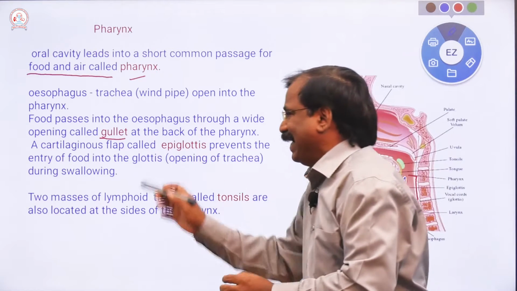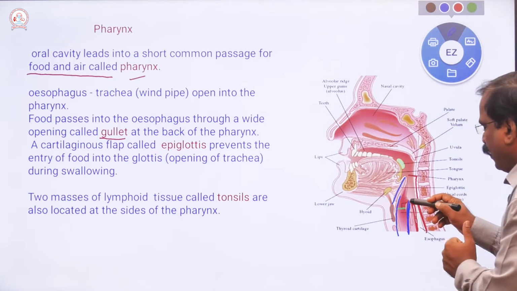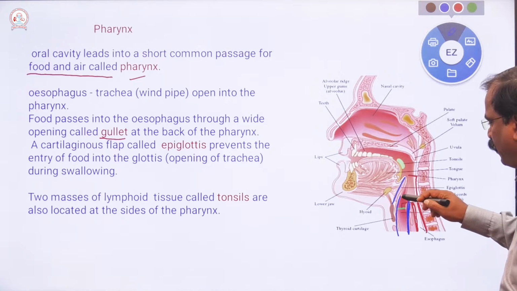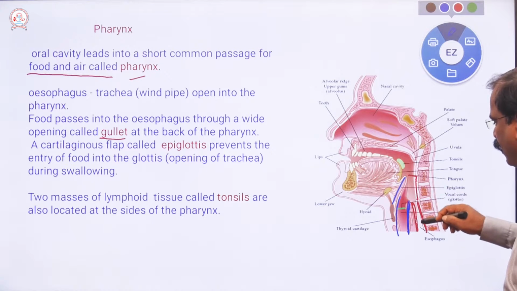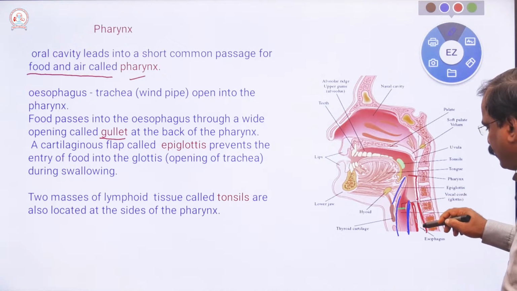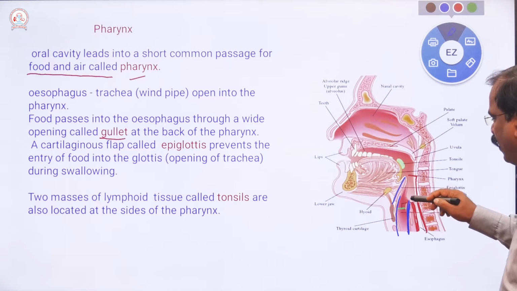This is also important, the gullet. And here is the windpipe, the trachea, and through the gullet the esophagus opens from the pharynx.